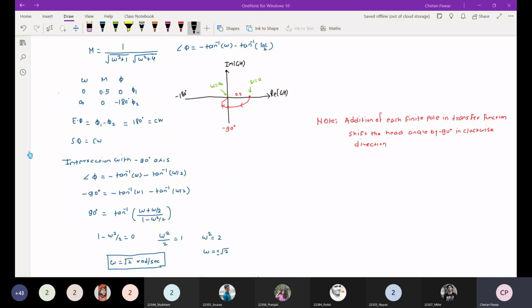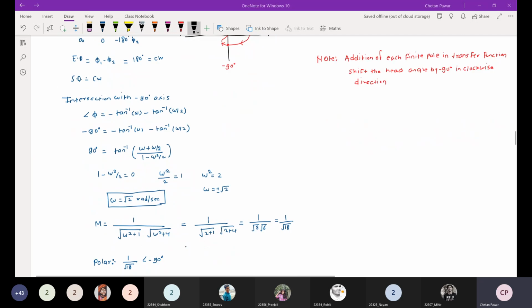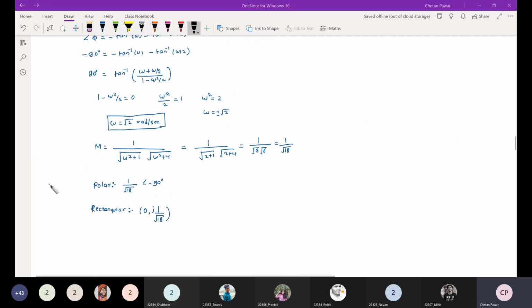So the polar coordinates are 1 upon √18 at -90 degrees, and the rectangular coordinates are: real part 0, and imaginary part j into 1 upon root 18, because the real part is 0 and the magnitude is the imaginary part.